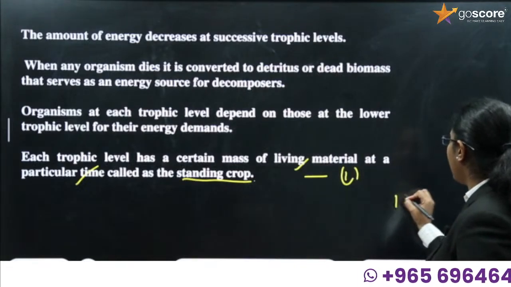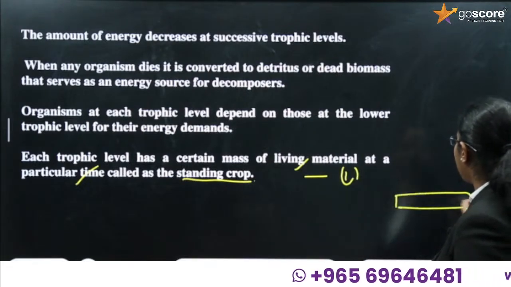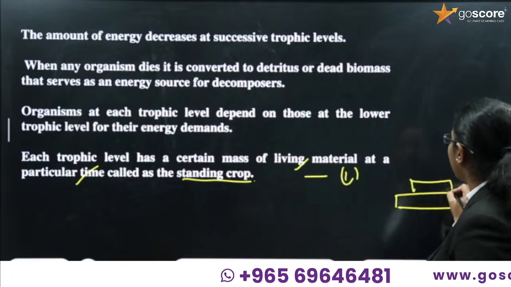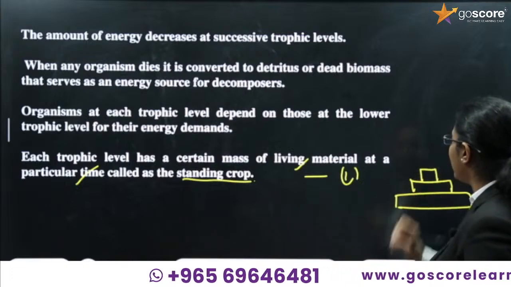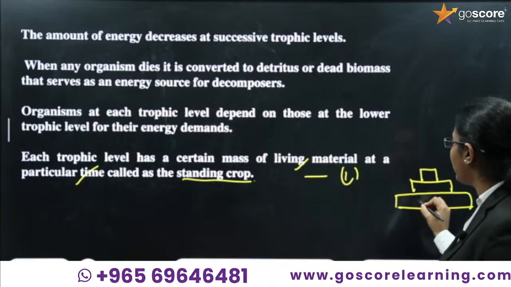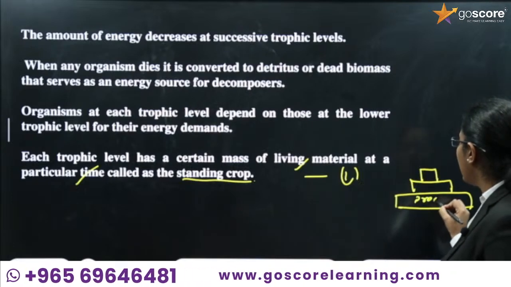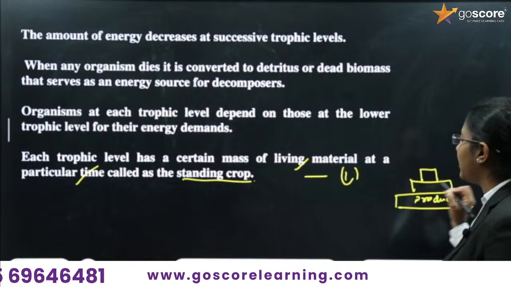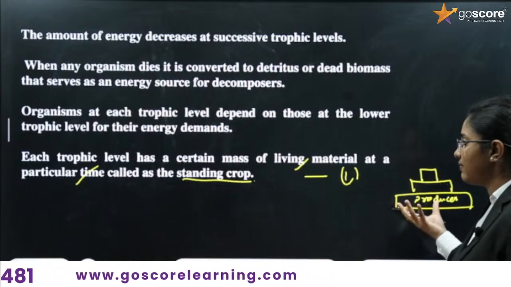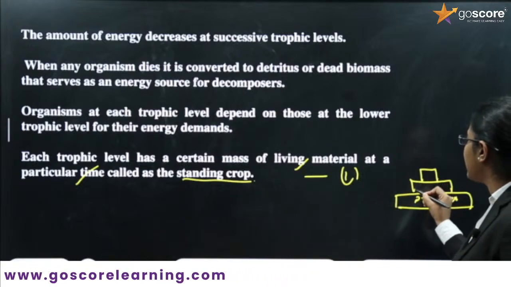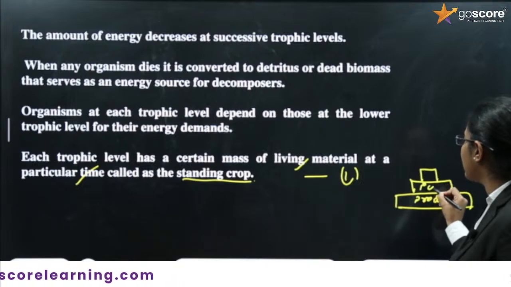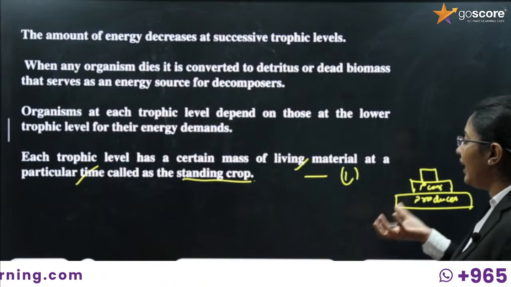See, this is the primary level, then the next one is the secondary level, then the next one is the tertiary level. We can say this is producers. If this is producers, there is a certain mass of energy during this phase. Then the primary consumers also have a certain living mass.